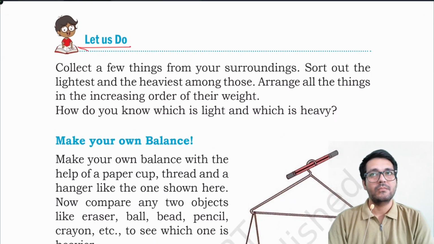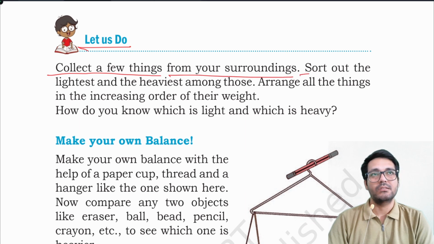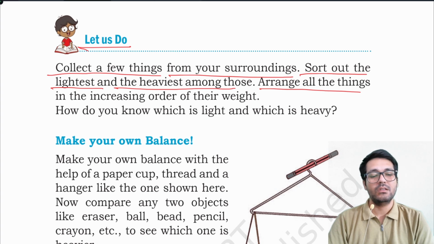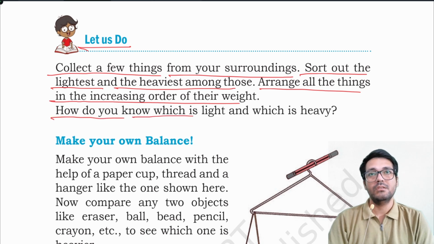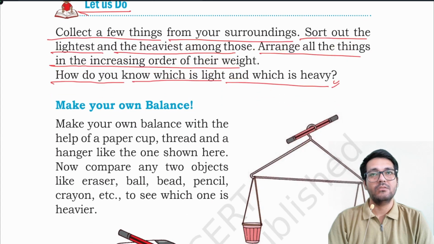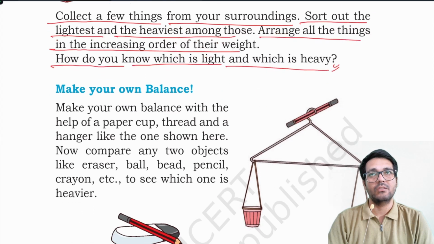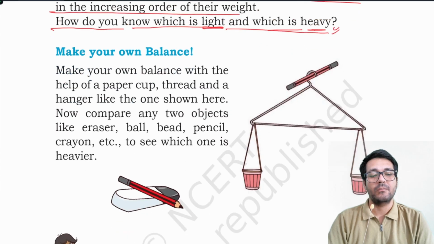Let us do. Collect a few things from your surroundings. Sort out the lightest and the heaviest among those. Arrange all the things in the increasing order of their weight. How do you know which is light and which is heavy? More effort is required to lift the heavier object. So you can easily identify the light and heavy objects.